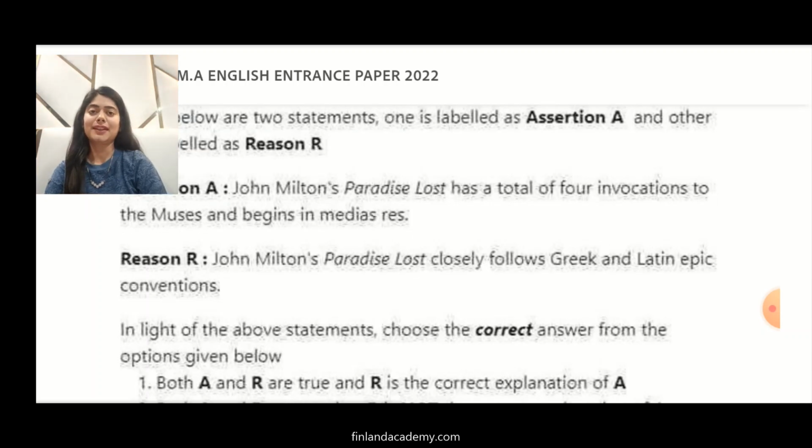So I leave you here to contemplate on all the important questions that we followed in today's video from this year's Delhi University's question paper. We will try to come up with more such videos.